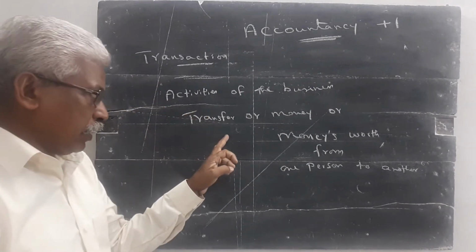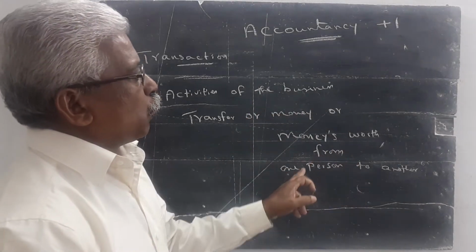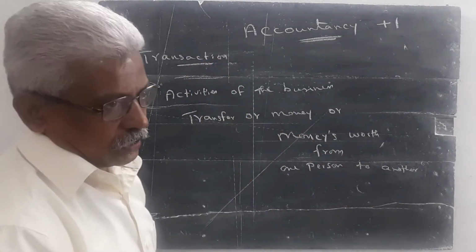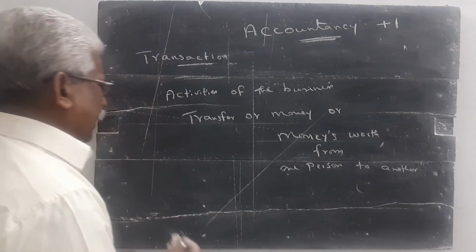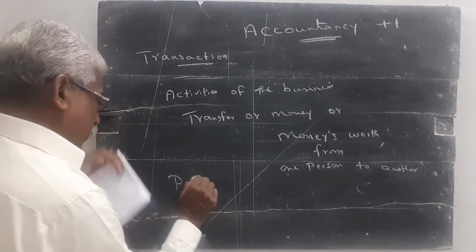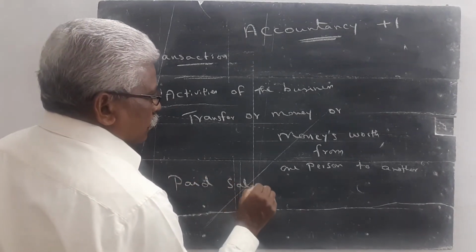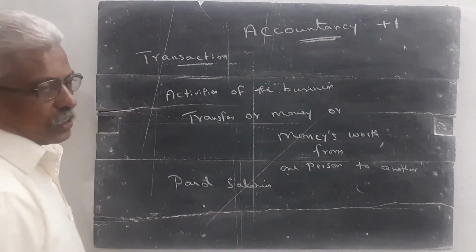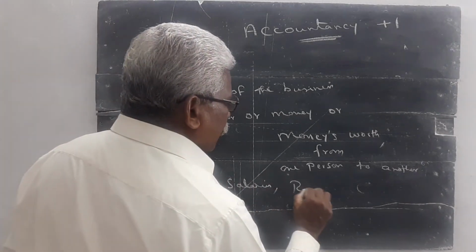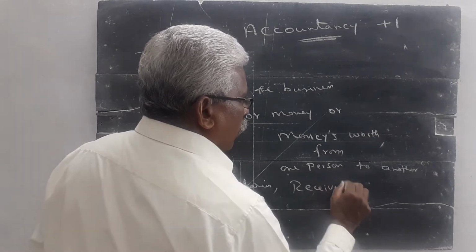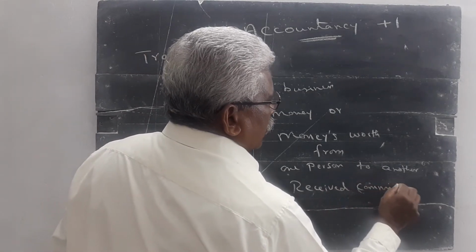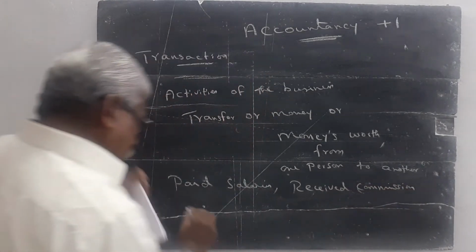Transfer of money or money's worth from one person to another is called a transaction. Example: paid salaries is one transaction. Received commission is another transaction. Then purchased goods.